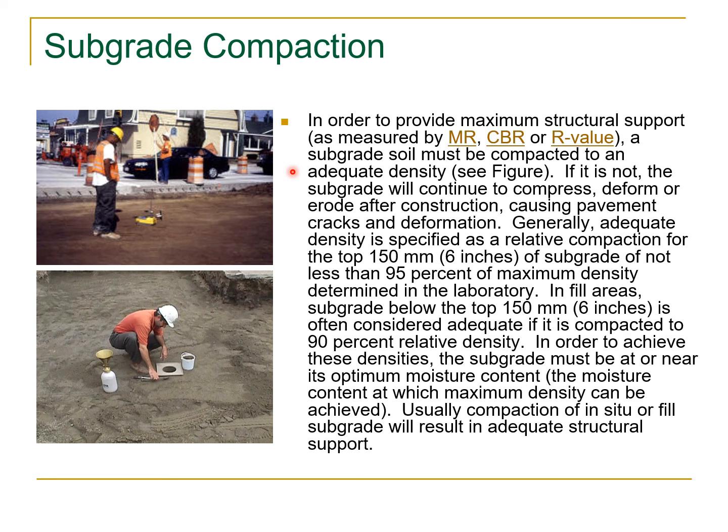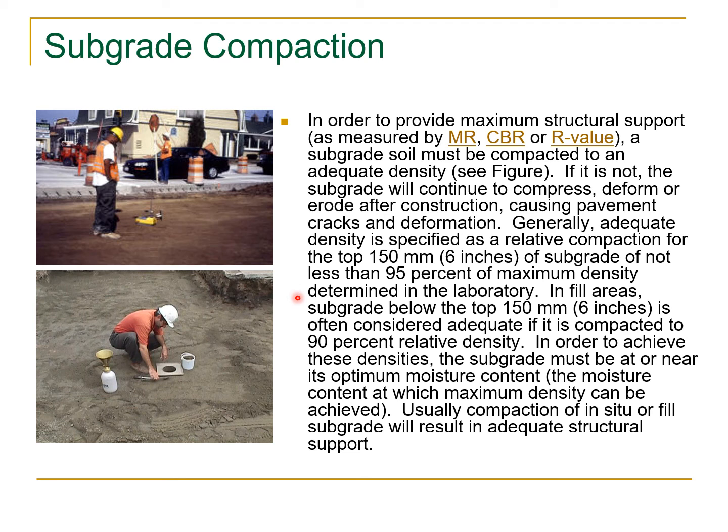If it is not, the subgrade will continue to compress, deform or erode after construction, causing pavement cracks and deformations. Generally, adequate density is specified as a relative compaction for the top 150 mm or 6 inches of subgrade of not less than 95% of maximum density determined in the laboratory.